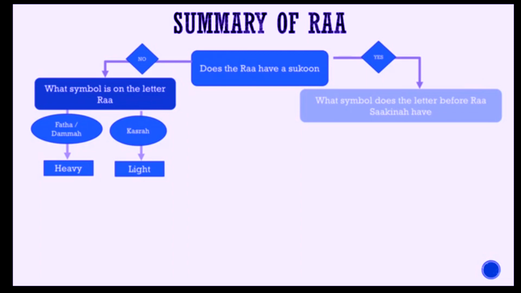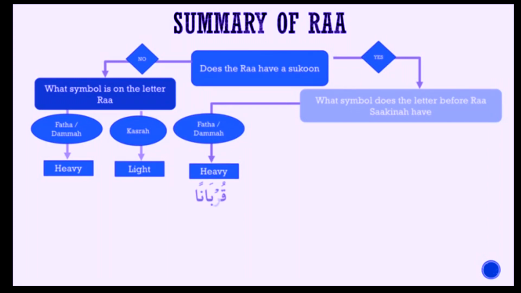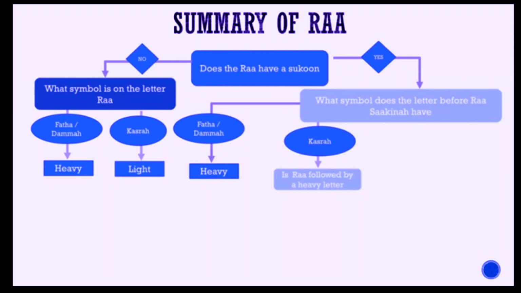If the answer to does the ra have a sukoon is yes, then what symbol does the letter before ra sakina have? You should look at that. If the haraka or symbol is fatha or dhamma, then we will read it heavy, as in khurbanan. If the letter before ra sakina has a kasra, then we will ask the question, is ra followed by a heavy letter? If the answer is yes, then we will read ra heavy, as in this example, khirtasin.